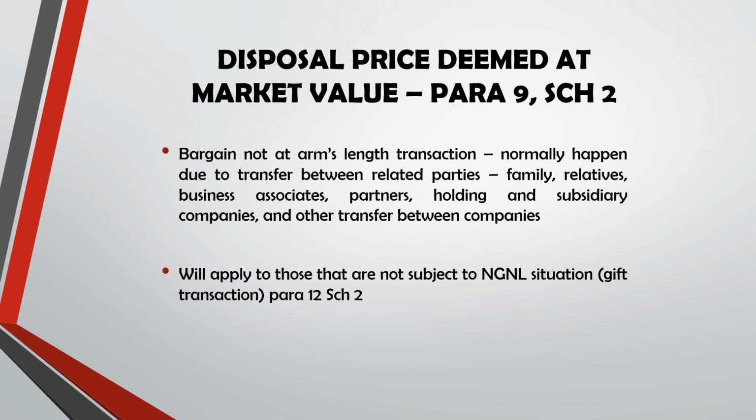So this is the explanation for the first point for the disposal price deemed at market value. A bargain not at arm's length transaction normally happens due to transfer between related parties such as family, relatives, business associates, partners, holding and subsidiary companies, and also other transfers between companies or related parties. So we will apply the market value as the disposal price to those that are not subject to the no gain no loss situation, which is gift transaction under paragraph 12 schedule 2. So we will use that market value.